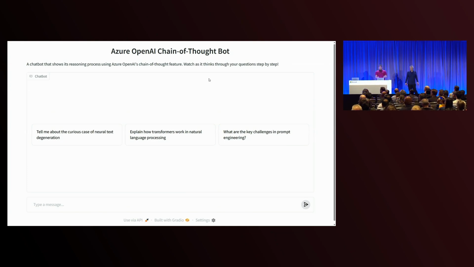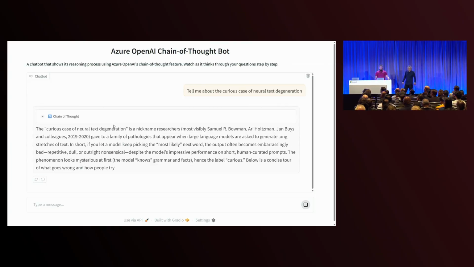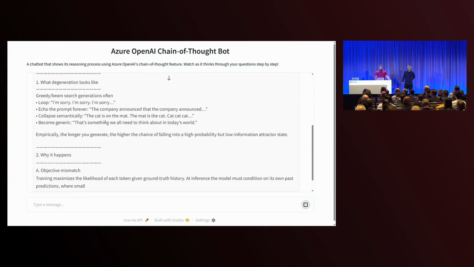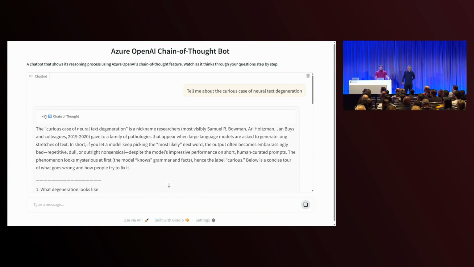I just have some simple questions here, but I'm going to ask, tell me the curious case of neural text generation. This is actually regarding large language models. And what you're going to see, by the way, I'm talking to O3 here, is it goes through this chain of thought thinking process, and then it produces this answer. And maybe I didn't provide a good example because I don't have a chain of thought there.